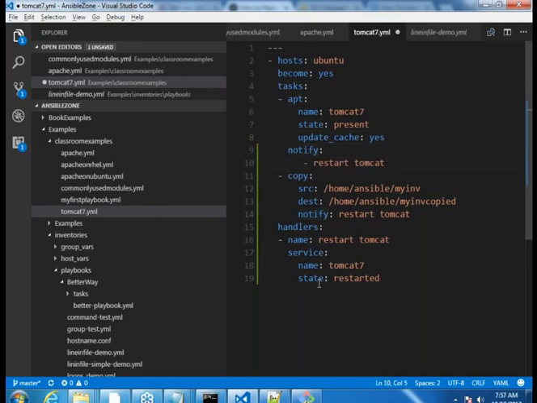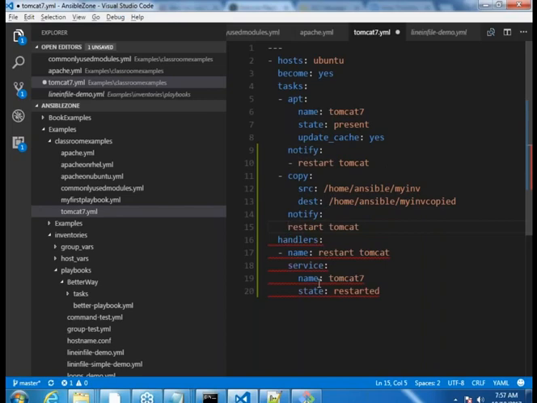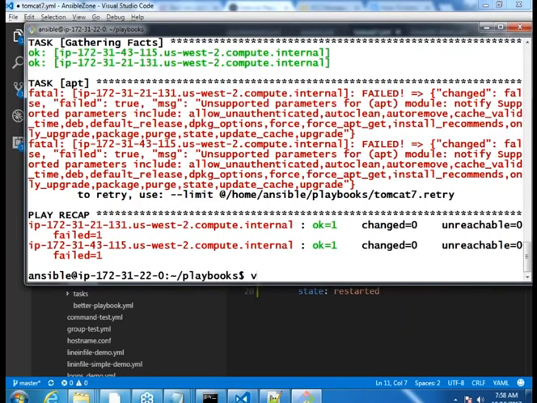And to correct it, this is what we do, and the same thing over here as well. Fine. So this was the mistake which I made. In a YML file, if anything starts 2 spaces after, it is a child of it. So what has happened is we have written apt and then 2 spaces, and then notify. So it was trying to search for a parameter called notify in the apt module, which does not exist. So that's the error. Yeah, fine.